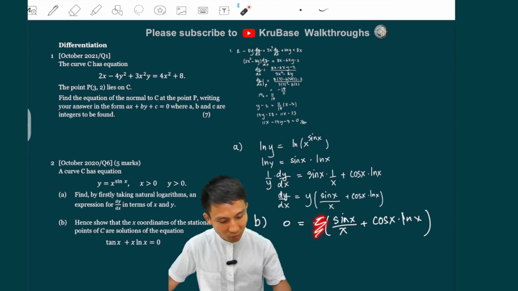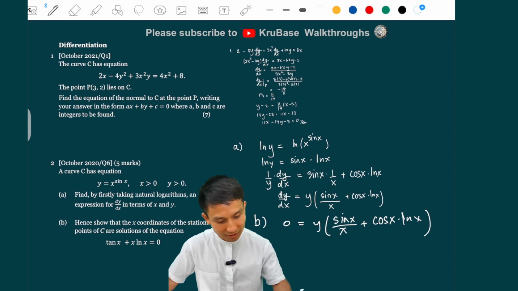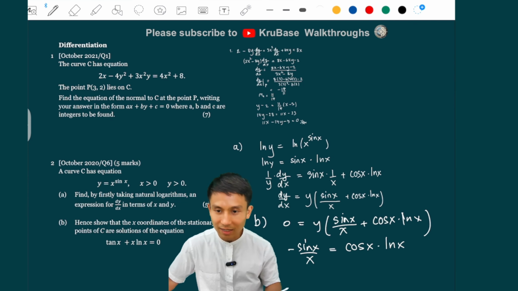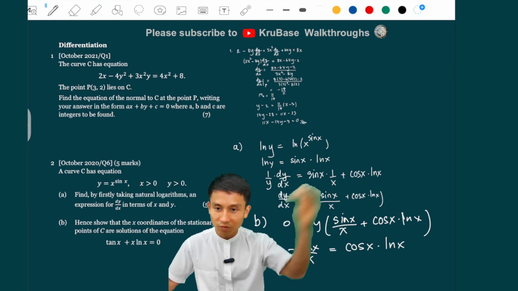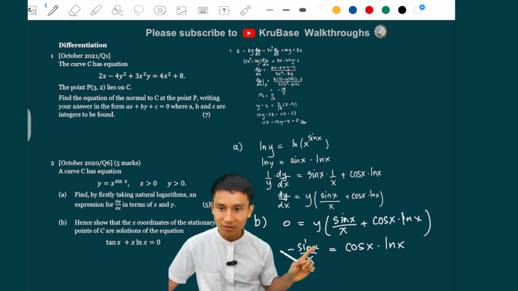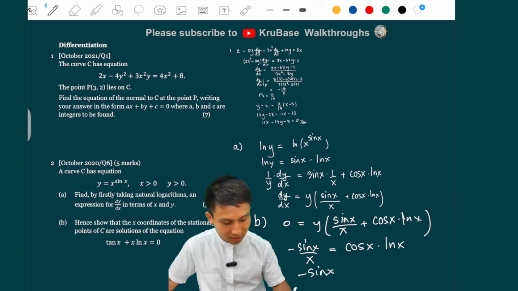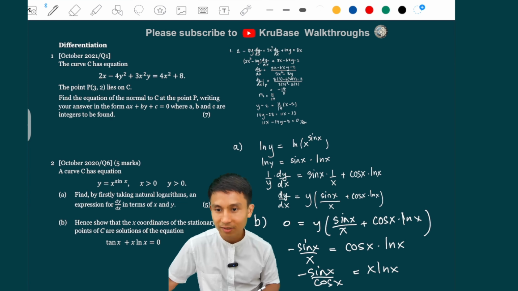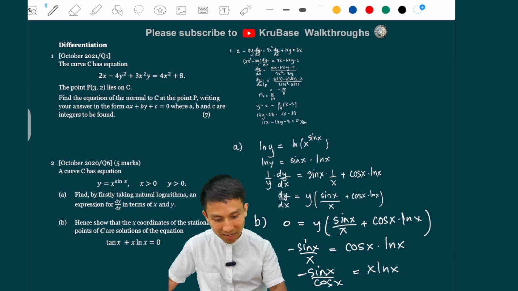And then after you do that, imagine you don't have any y now. You only have these two terms. You can move one term to the left. So you're going to get a negative sine x over x equals cos x ln x, like that. Now if I pull x to the other side and move cos x down, yeah, I'm going to get minus sine x here divided by cos x equals x ln x, right? And there you see is a minus 10x, yeah?